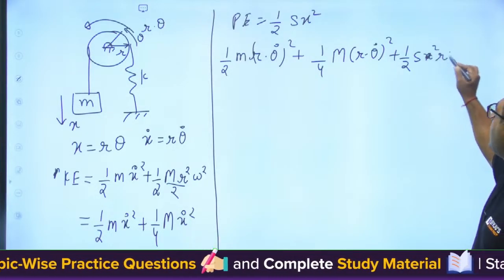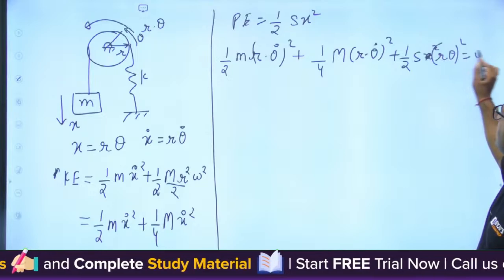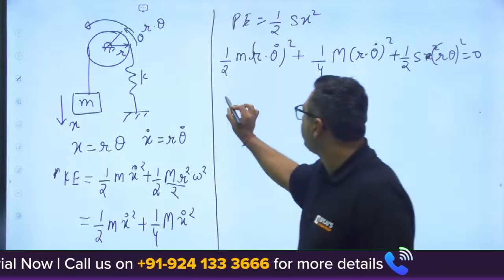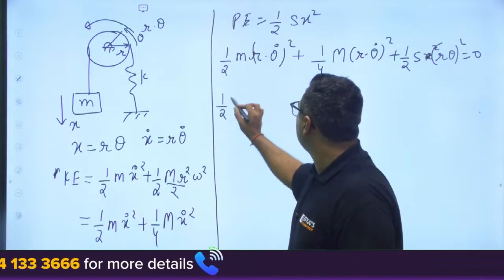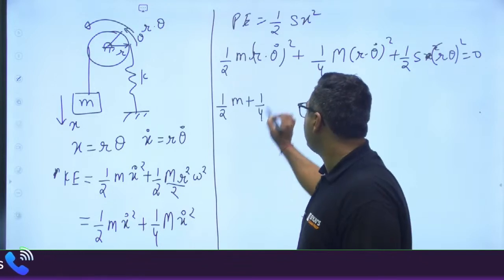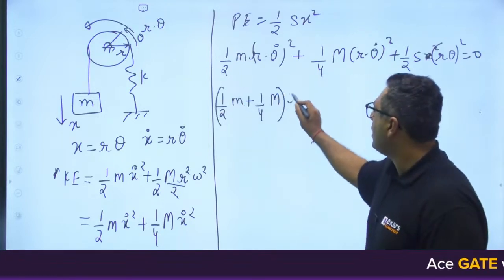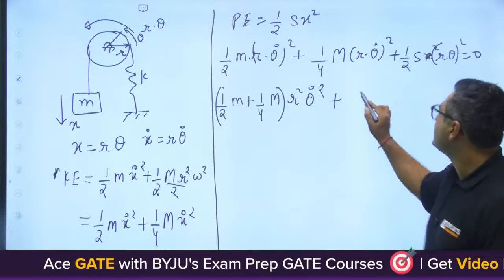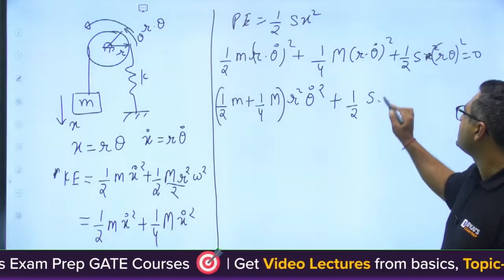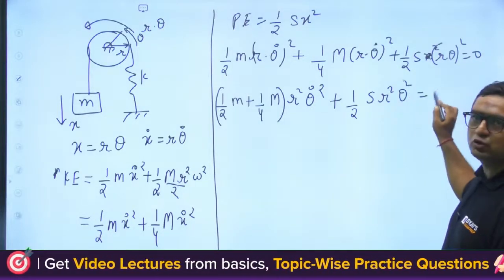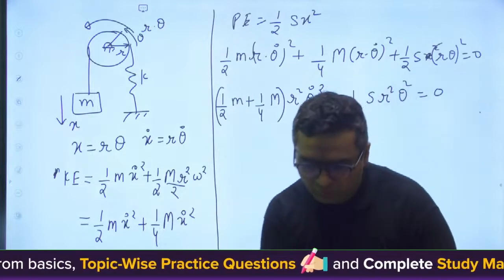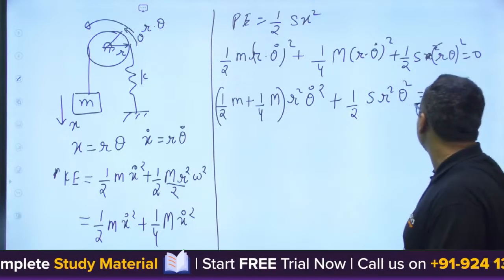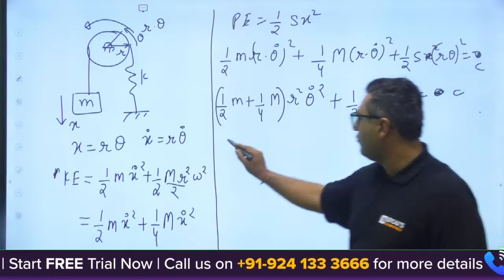X is r into theta, so r theta square. Total energy is constant, so this is equal to a constant, then we will go for differentiation.